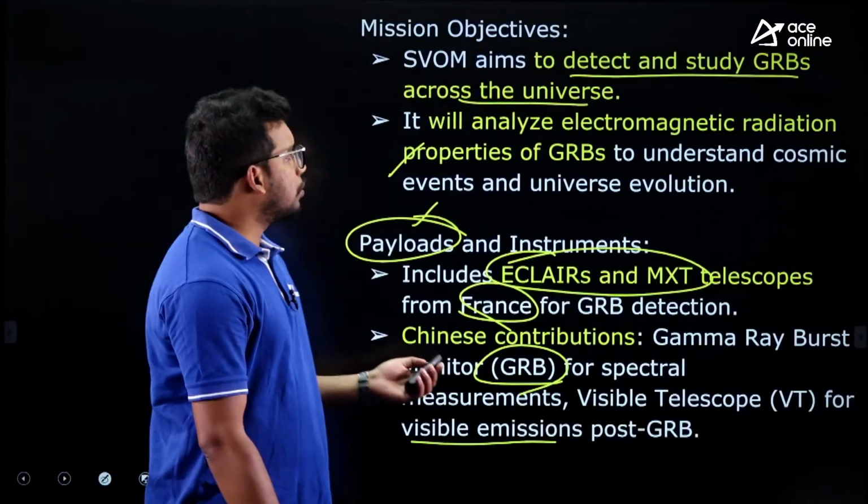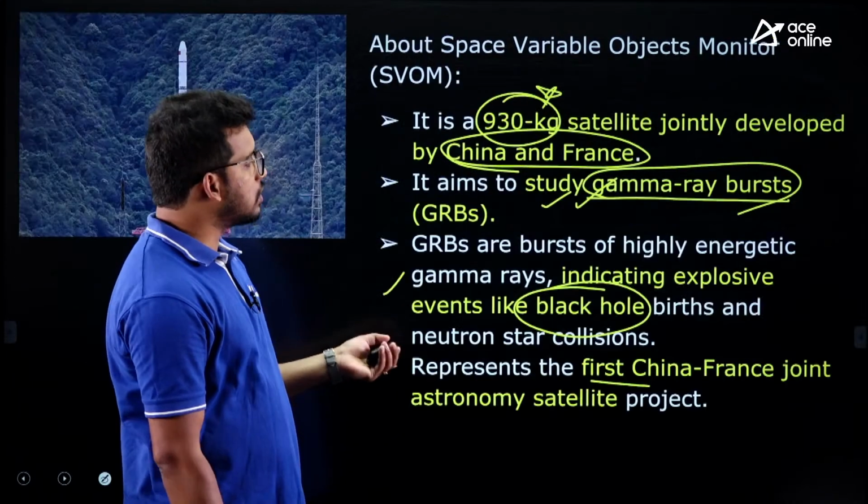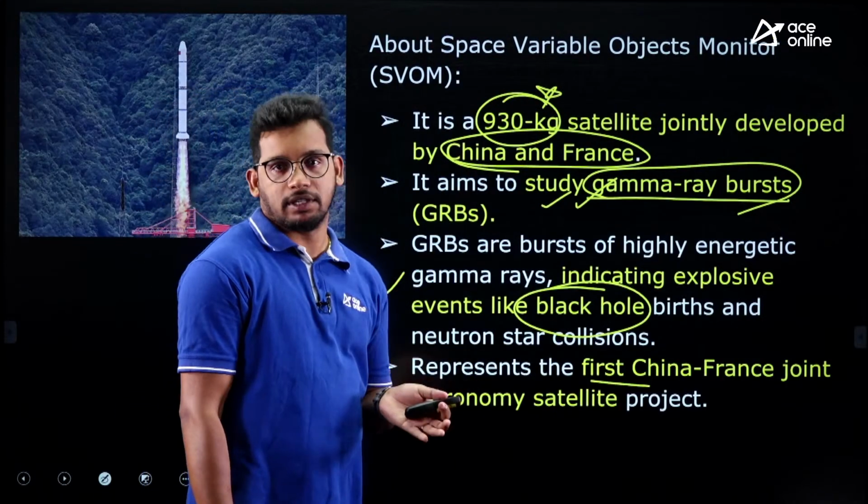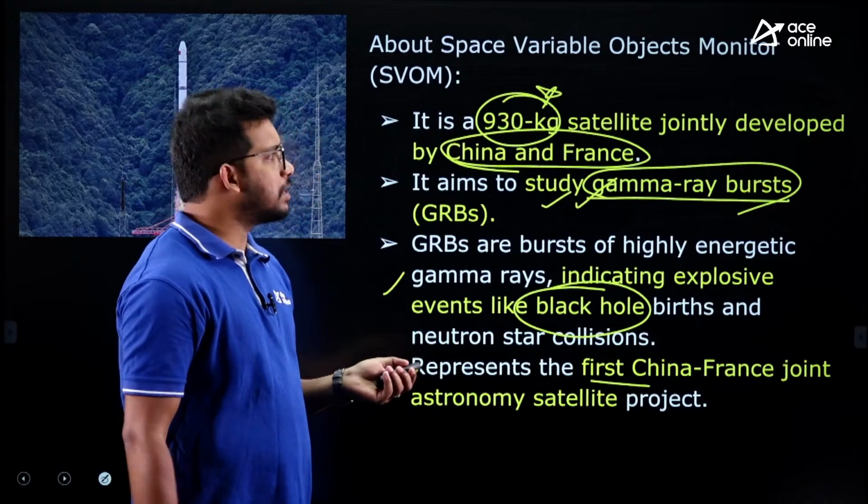Any doubts in this? You just need to know who has launched this, what the objective is, and what gamma ray outbursts are, right? So only these things will be sufficient.